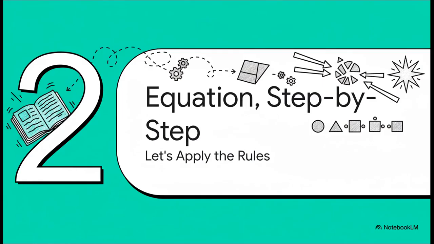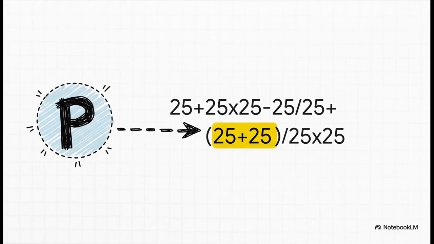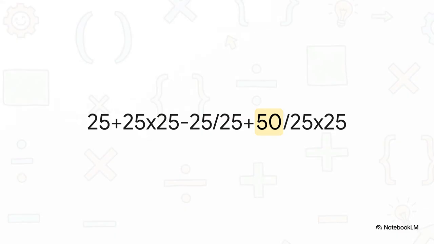Okay, awesome. With our rulebook with PEMDAS in hand, let's go back to that monster of a problem and just dismantle it piece by piece the right way. We're going to be methodical here, and I promise you, we are going to get to the one true answer. First up is P for parentheses. The rule is super clear on this. You solve whatever is inside the parentheses before you touch anything else. No exceptions. So our very first move is to solve that simple little 25 plus 25. And just like that, the parentheses are gone and our equation already looks a little simpler.